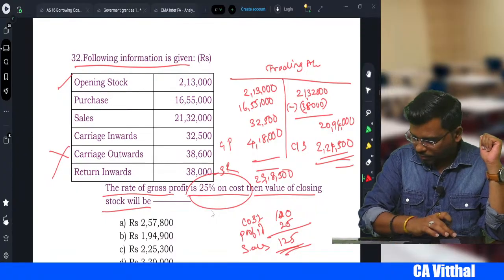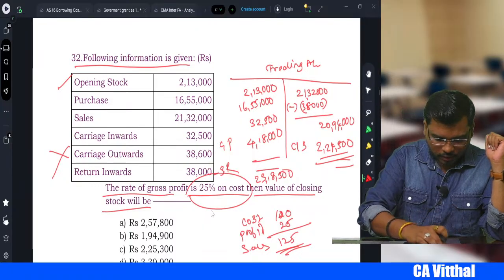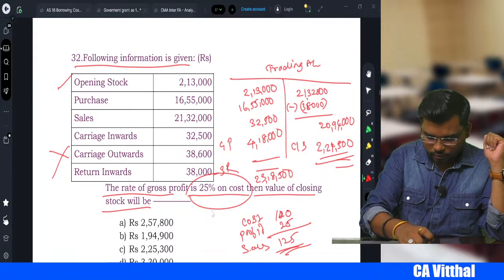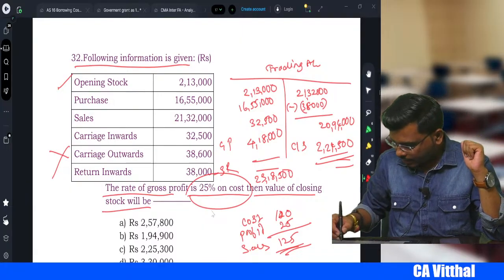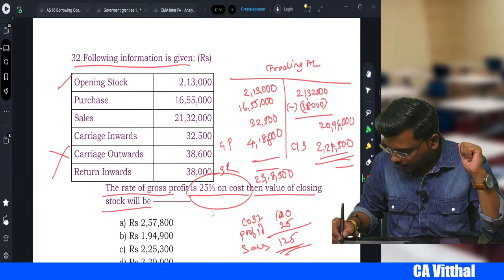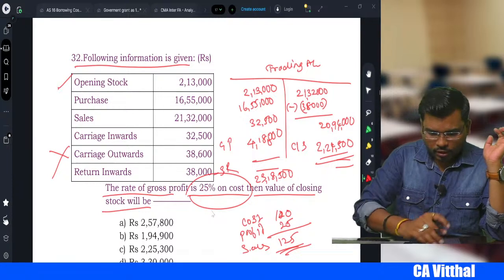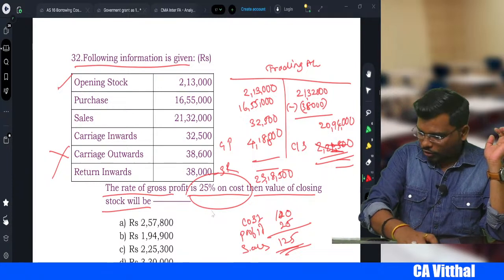21,32,000 minus how much the return inward 38,000 is equal to into 25 divided by 125 is equal to, yes, where I have missed here 800 while writing. Yes. So 4,18,800. Yes. So you can check this calculation mistake here.